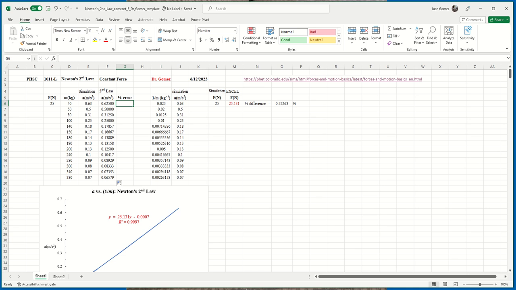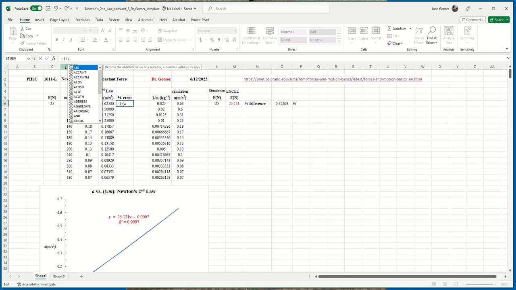Well, for the percent error, I'm going to use column F as the accepted value. And so the percent error is going to be the difference between column F and column E. So to do the percent error, I'm going to type in equals. Then a left parenthesis, then a space, then another left parenthesis, and I want ABS because I want the absolute value. I don't care if the error is negative. It's a percent error, so we just want the positive.